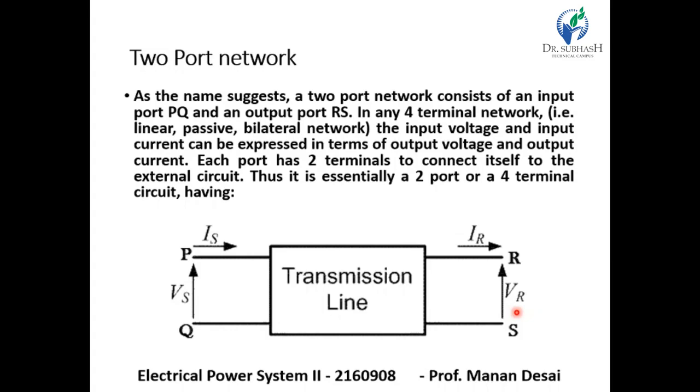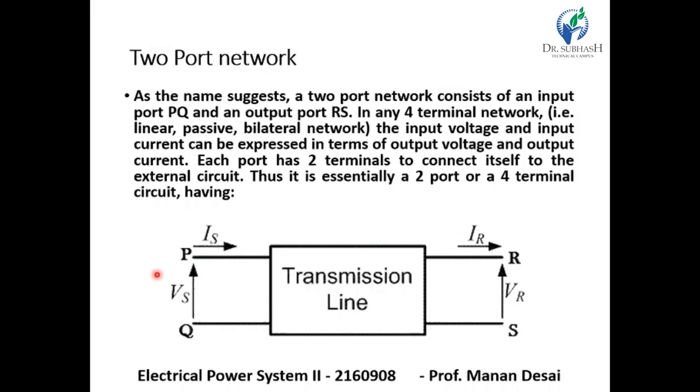The ABCD parameters of a transmission line provide a link between the supply voltage and currents, considering the circuit elements to be linear in nature. As the name suggests, this is a two-port network, where P and Q and R and S are the two ports of a four-terminal network, meaning it is a linear, passive and bilateral network.